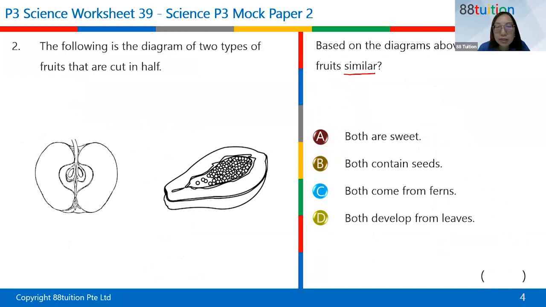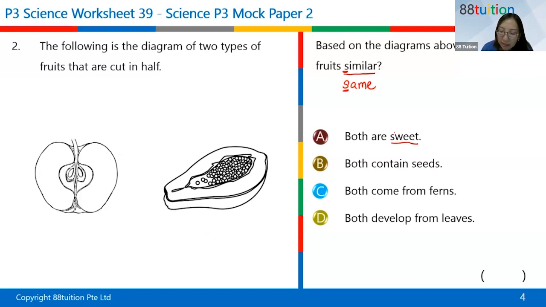Thank you, Wen-Xing. The other 4 students. Similar means same or different? Same. All right. So similar starts with S. So same also starts with S. So it's easy to remember same. So which is the same for both?